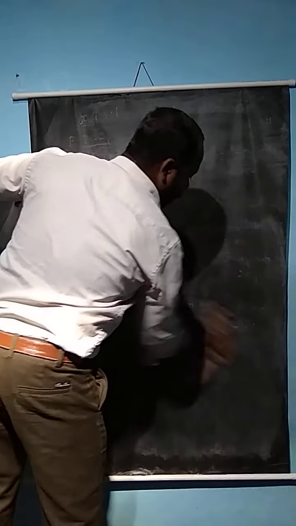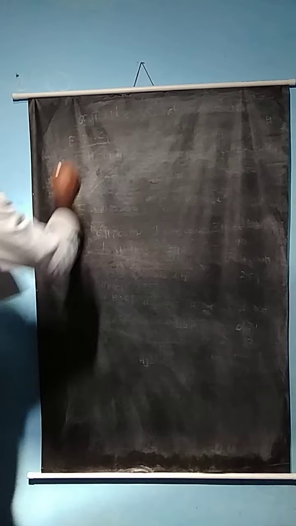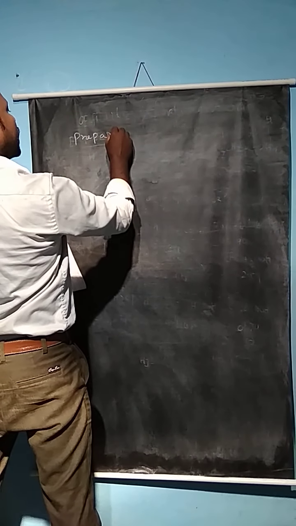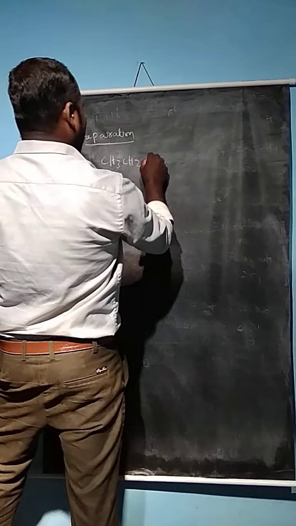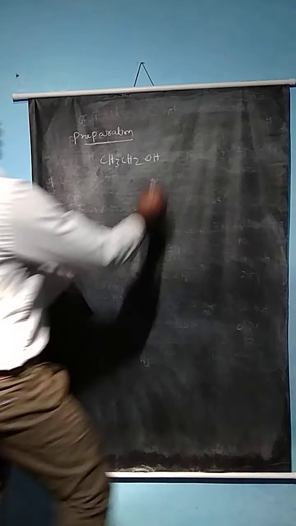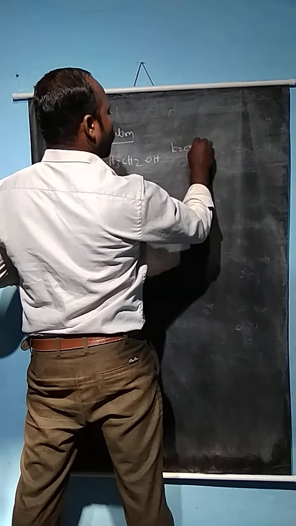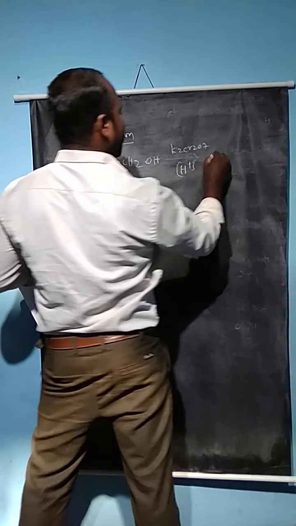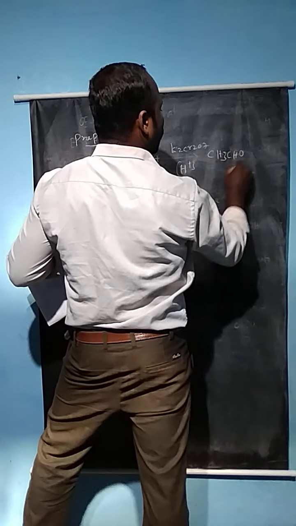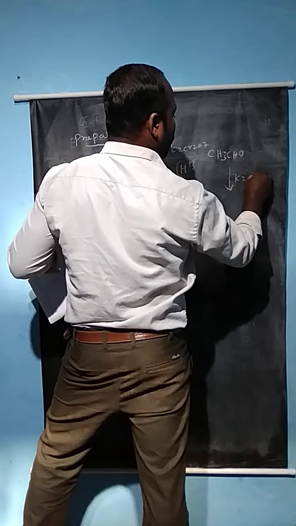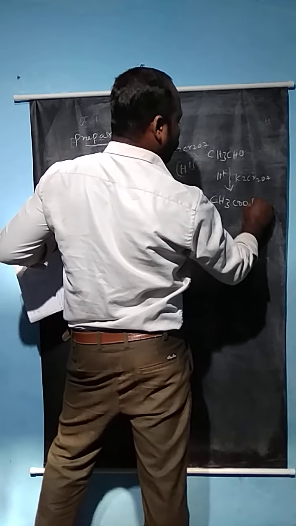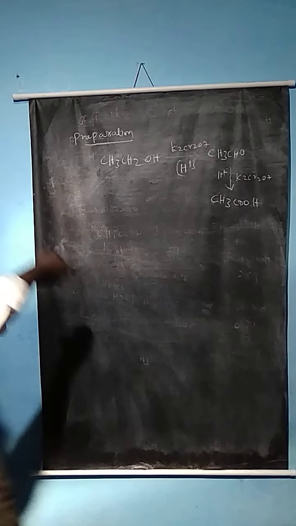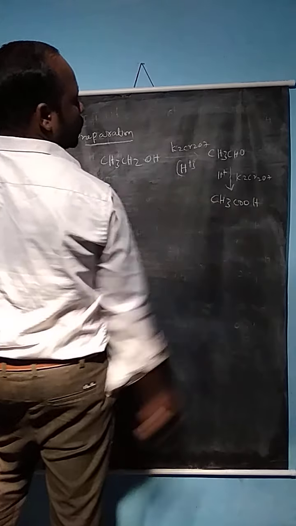For preparation, oxidation of an alcohol like CH3CH2OH: ethanol is oxidized by potassium dichromate, K2Cr2O7, in the presence of acid to give the aldehyde CH3CHO, which on further oxidation with K2Cr2O7 and acid gives acetic acid. Oxidation increases the oxygen content, so the aldehyde becomes an acid.